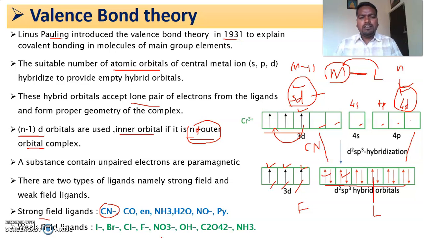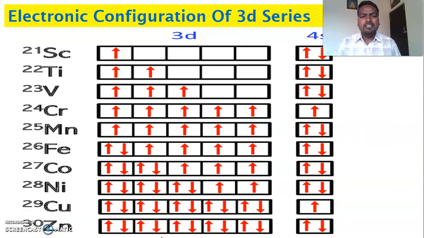Now let us apply this valence bond theory to coordination complexes. Dear students, before applying the postulates of valence bond theory to various coordination complexes, you must know the electronic configuration of the 3d series. You must be able to write the box diagram and identify the presence of unpaired electrons. This is a must.